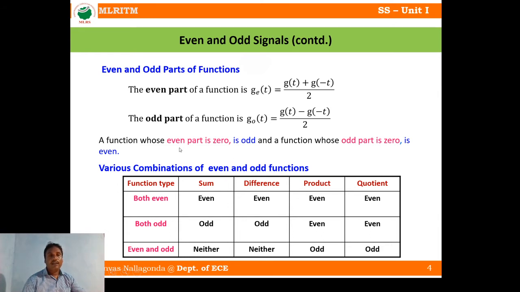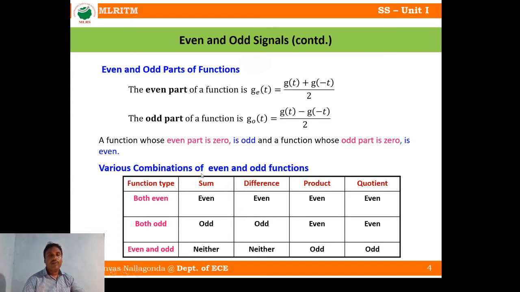Now here is a very important statement. A function whose even part is 0, what is remaining? The odd part is there. So that function is nothing but an odd function. And a function whose odd part is 0, what is remaining? Even. So that function is an even function, right?